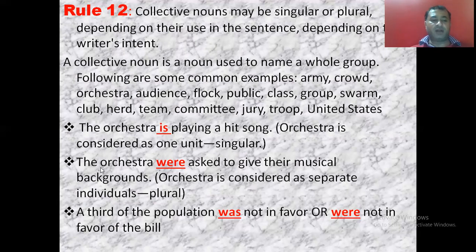But in the second part, the orchestra were asked to give their musical backgrounds. Here we are talking about each and every individual involved in the orchestra. That may be a drummer, a flute player, a guitar player, anything. In the second part we are referring to different persons, but in the first part we are referring to the orchestra as a single unit. So I already told you that a collective noun may be singular or plural, depending upon the writer's intent. A third of the population was not in favor or were not in favor of the will. Again, that depends upon the writer's intent. So the verb may be singular or plural, but usually we follow singular noun, singular verb.